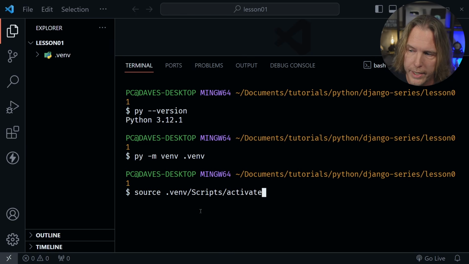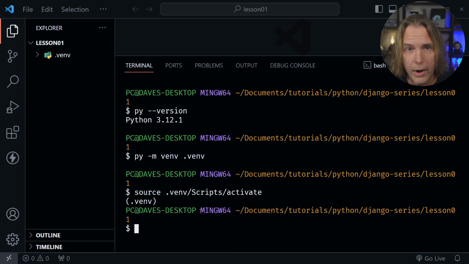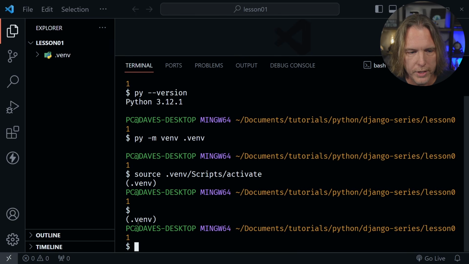But on Mac or Linux, instead of scripts, it is probably in bin/activate like that, just so you know the difference once again. So I'll type scripts/activate, press enter. This has now activated my virtual environment. So if I press enter again, you'll see the parentheses .venv here. So we know the virtual environment is activated.